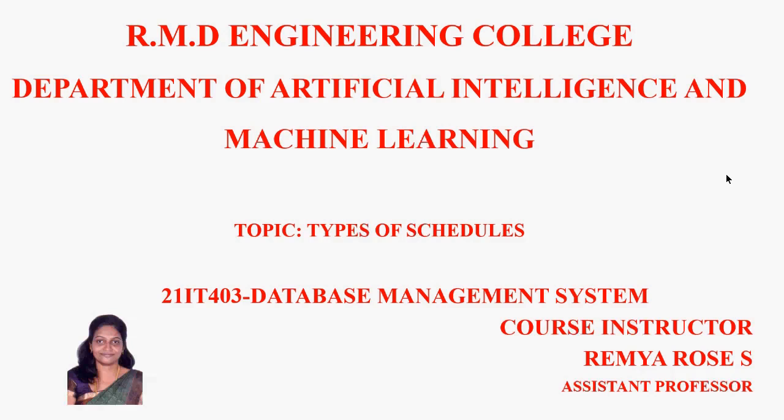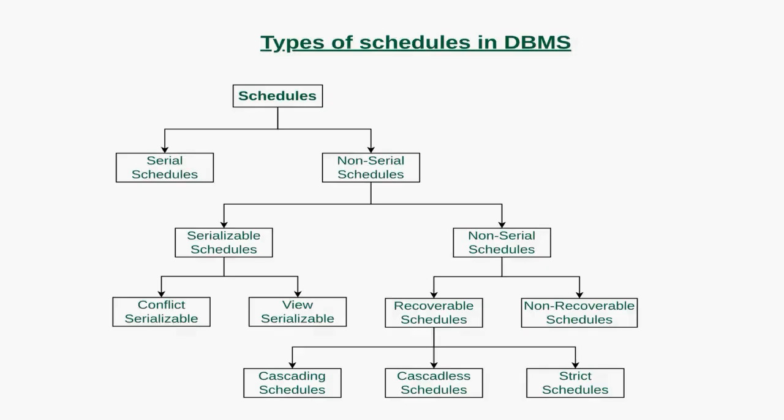Before going into the types of schedule, let me tell you what a schedule is. Scheduling or schedules are nothing but the order by which the different transactions are executed. So in DBMS, when we consider transactions, there are different types of transactions, and each transaction could be executed in some ordered or unordered manner. So schedules tell you how these transactions are executed.